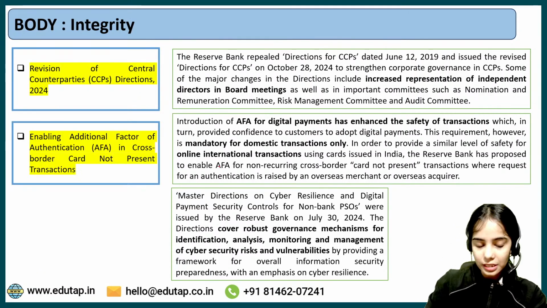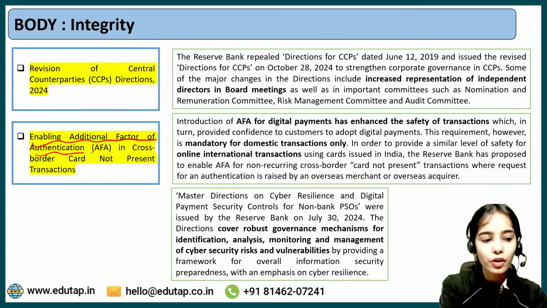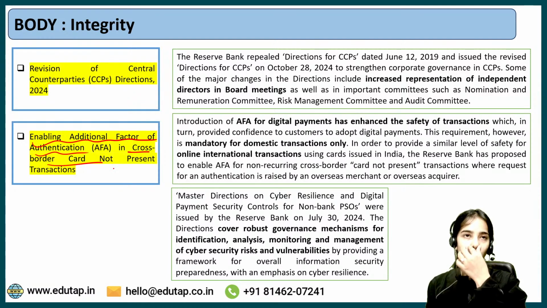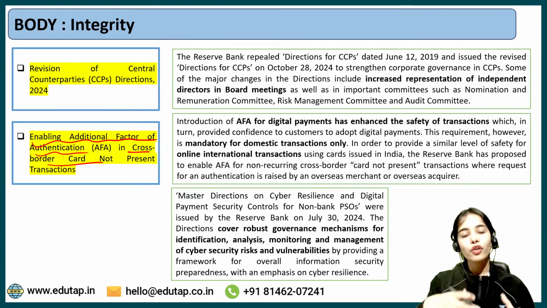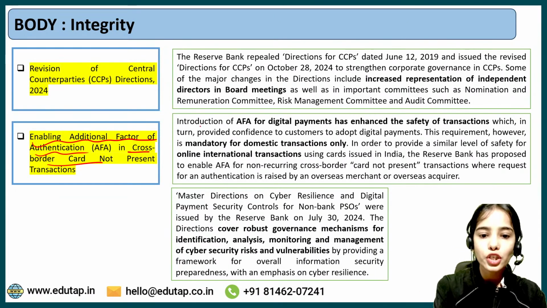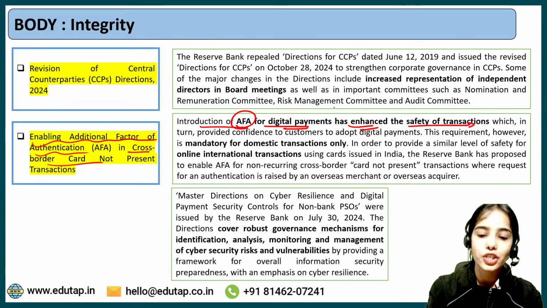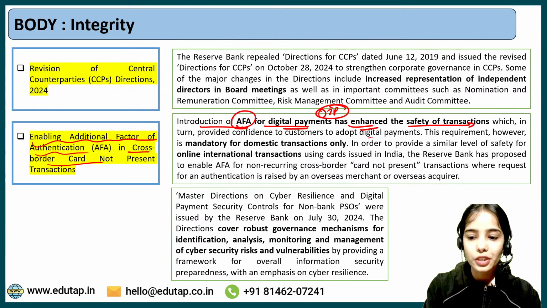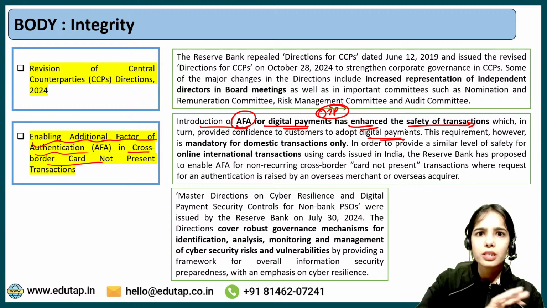Okay, next is enabling additional factor of authentication in cross-border card not present transactions. See what happens now. Let's say you are doing a payment in India. For that you are required to have the additional factor authentication, that is the OTP you have to feed in, right? So the introduction of additional factor authentication for digital payments has enhanced the safety of transactions, because you have to feed in the OTP for the transaction to be fulfilled for digital payments. So it is a safety measure.